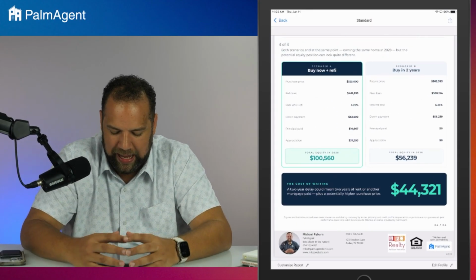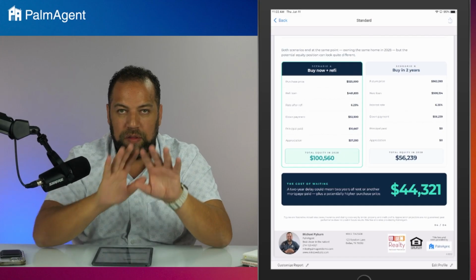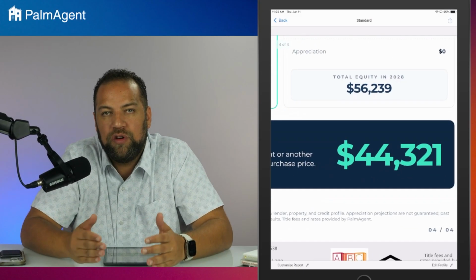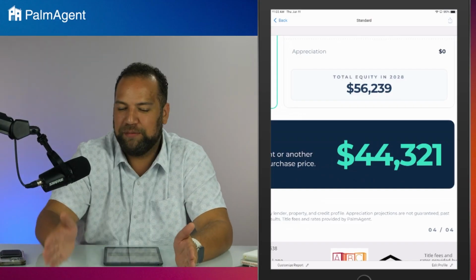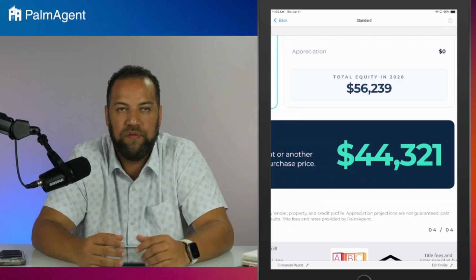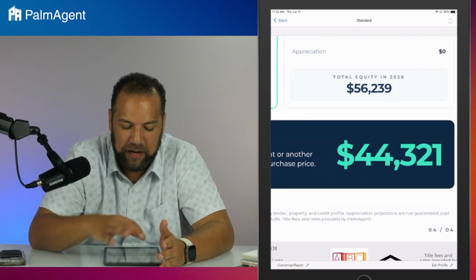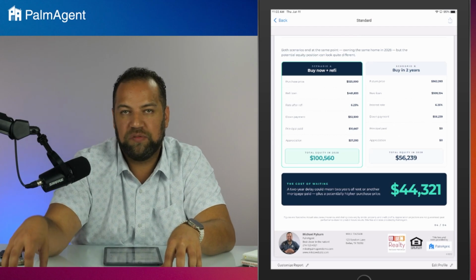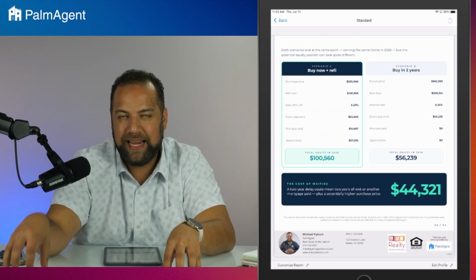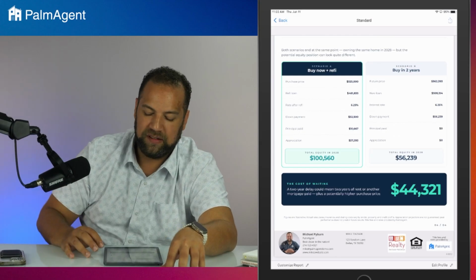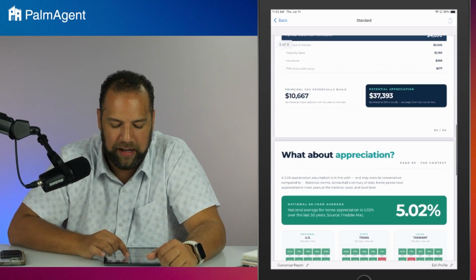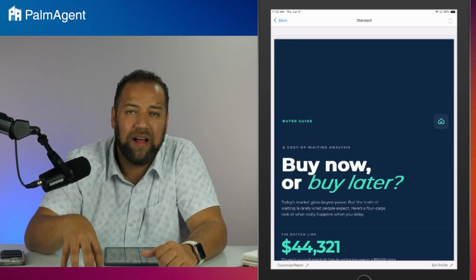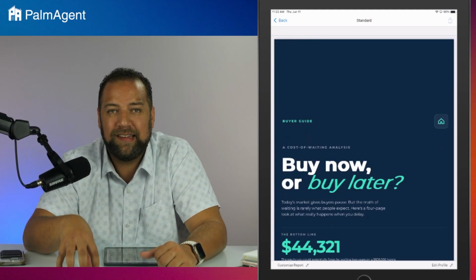So such a cool way for us to not only show them a look down these two paths, but then also show them the cost. If you do not buy today, you went with option B and you buy in 2 years, you're missing out on $44,000. That's the difference in equity that we're looking at here. Buying now and then refinancing down versus just buying later to get that low rate, waiting and getting that low rate right out the gate. So such a cool piece of content here. It was the first one that we're highlighting in the monthly marketing package, because if you've got that buyer who's a little hesitant and they're wanting to wait for lower rates, it's home ownership month.